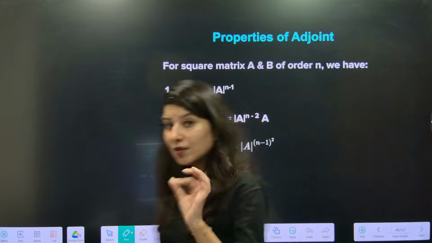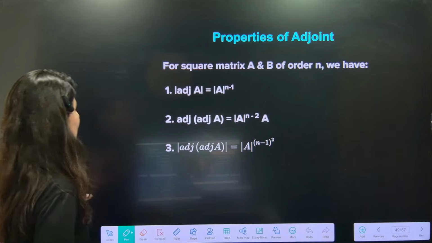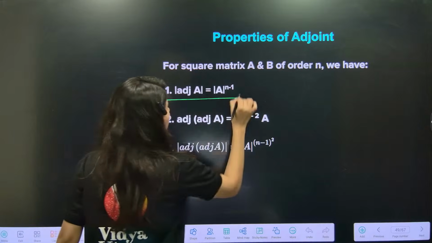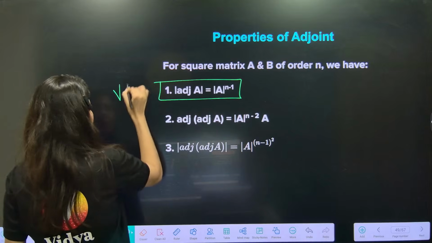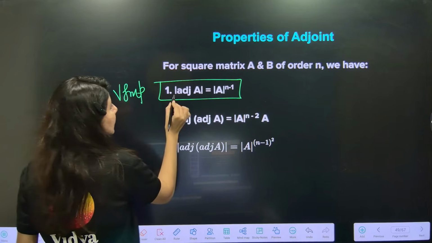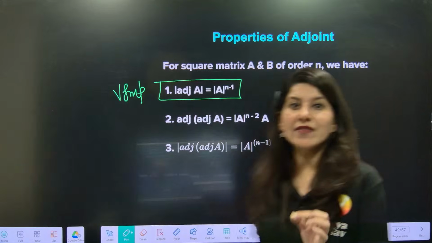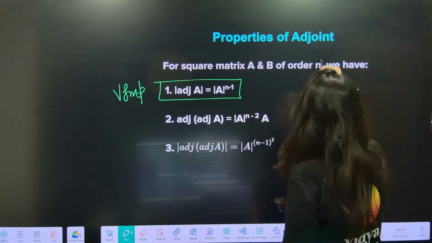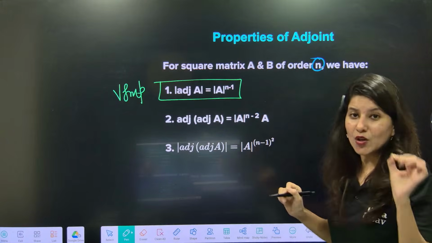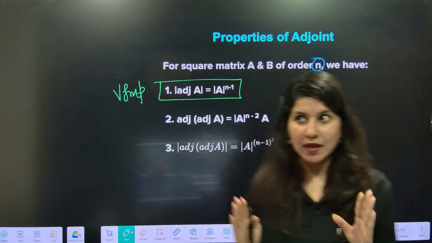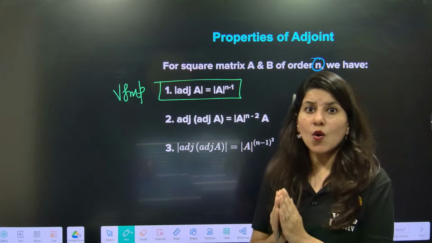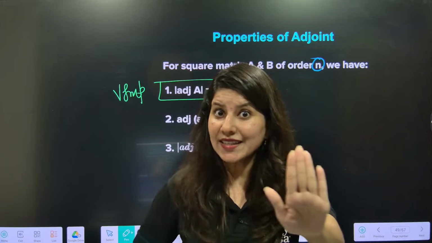But ma'am, what all properties do you want me to remember? Okay, let me tell you. The very first property, very important: determinant of adjoint of A is equal to determinant A power n minus 1. Here n is nothing but the order. Now Ninja ma'am is giving you a tip. 99% of questions are about 3 cross 3 matrices.